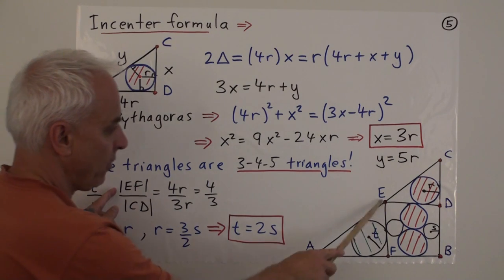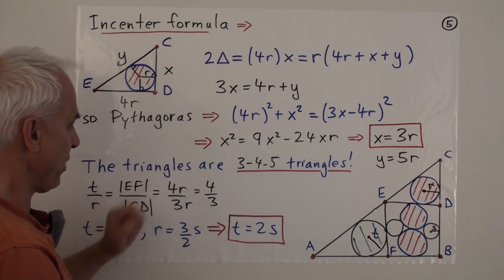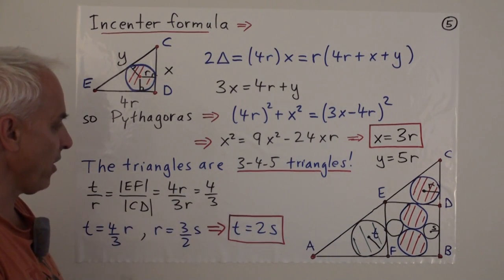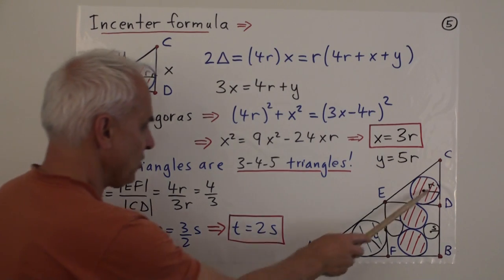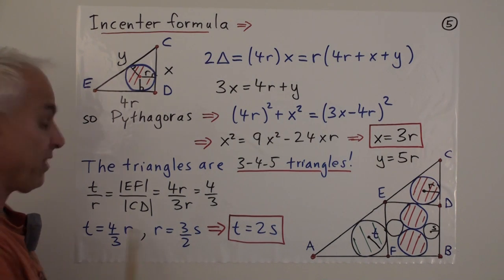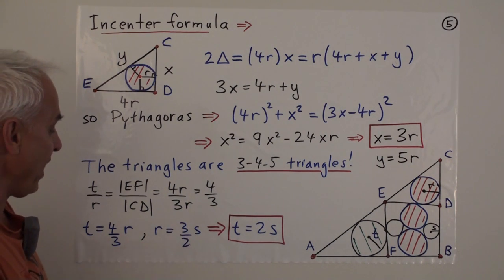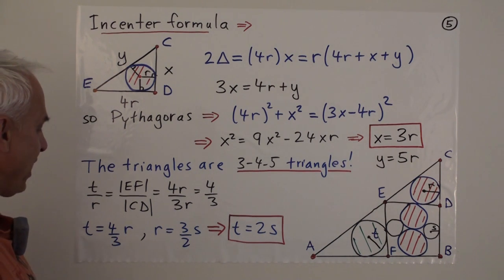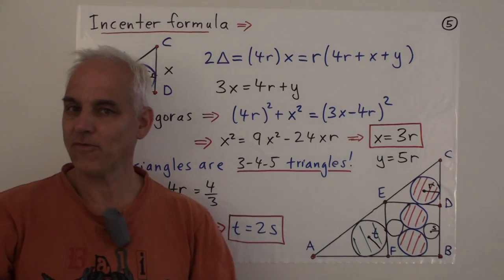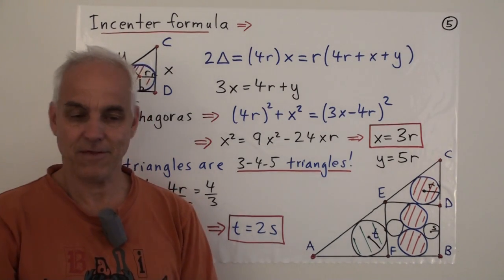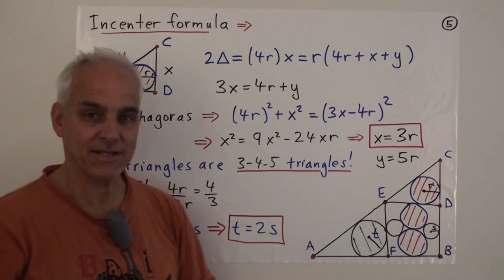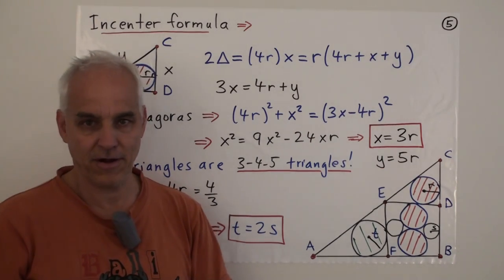And EF, well, that's 4R. That's the side of the square. And CD, we've just determined, is 3R. And the ratio is 4 over 3. So the ratio of T to R is 4 over 3. So T equals 4/3 of R. And we saw on the previous page that R equals 3/2 of S. If we multiply the two together, we get T equals 2S. And that solves the problem. Very elegant and pleasant, and a nice configuration. A little bit of a surprise that we get the 3, 4, 5 triangle appearing there.